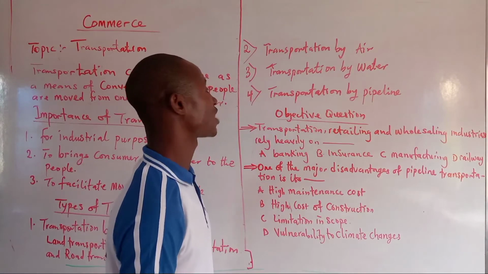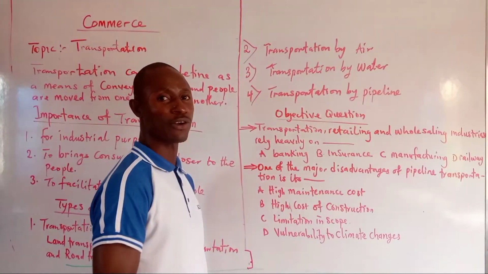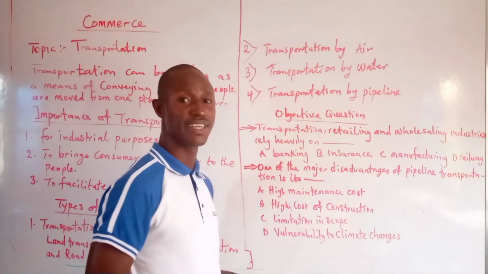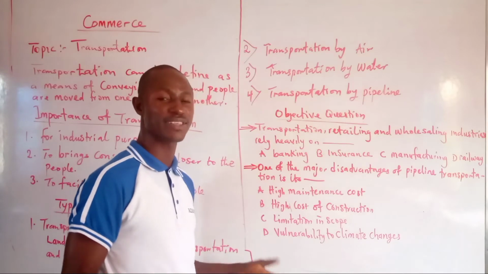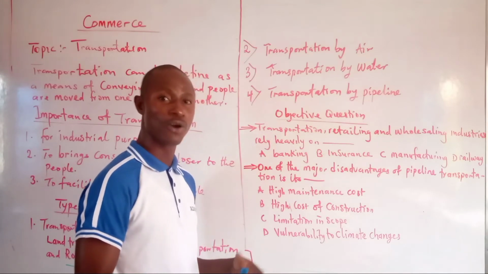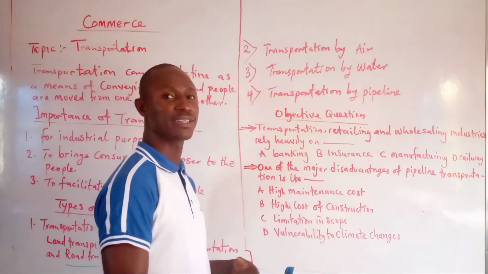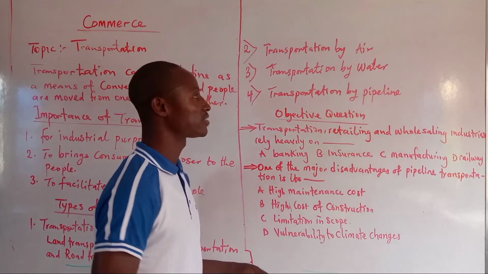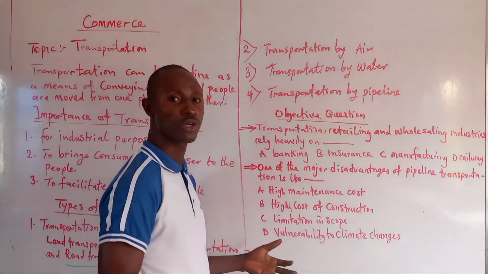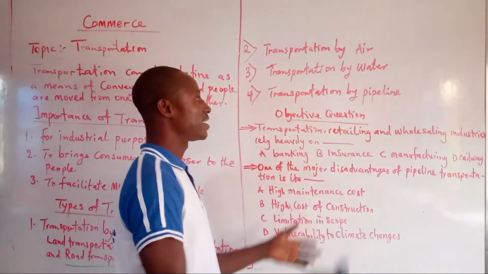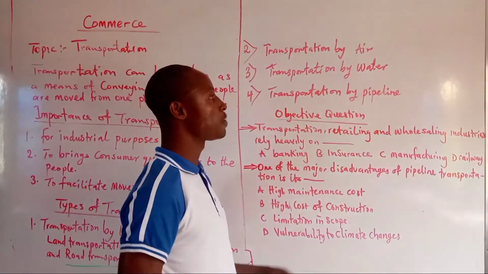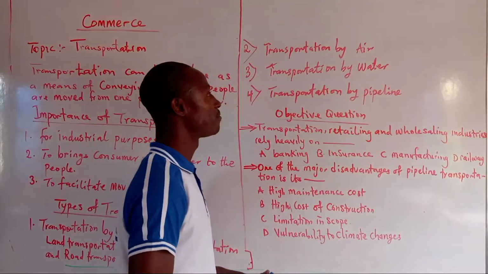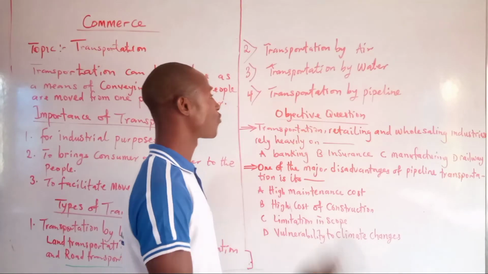Then we also have transportation by water. It's another means by which we can convey goods and passengers. In this country, we have areas like Rivers State and Lagos State, where we have the mainland and highland, which people need to connect. So we use water transportation, which means boats, ferries and canoes. Which one you use depends on the capacity of the people who need to move from one place to another.